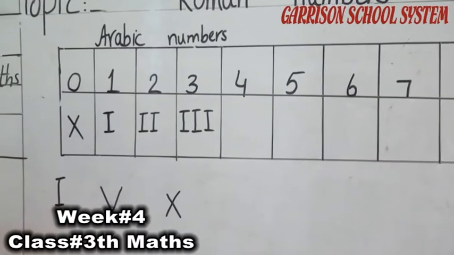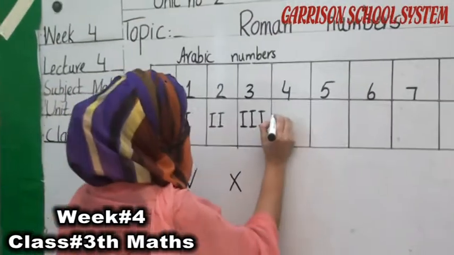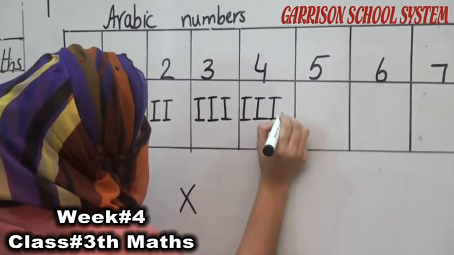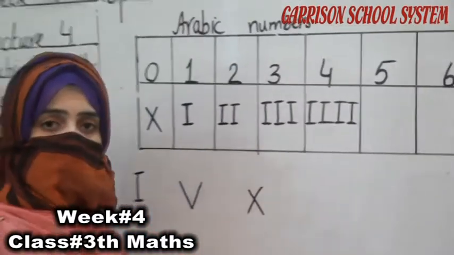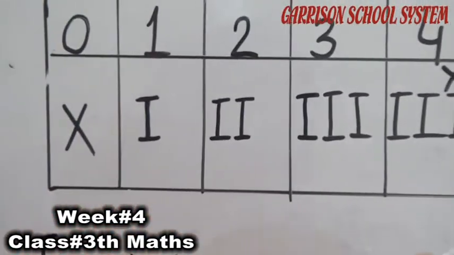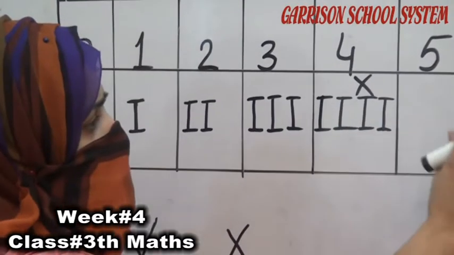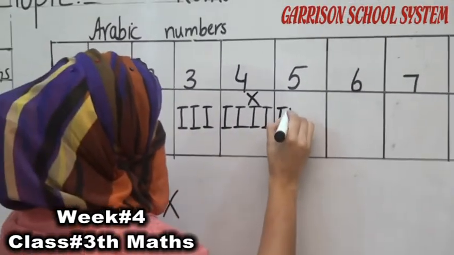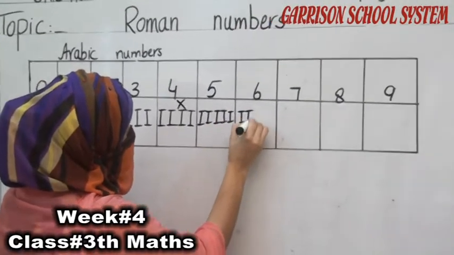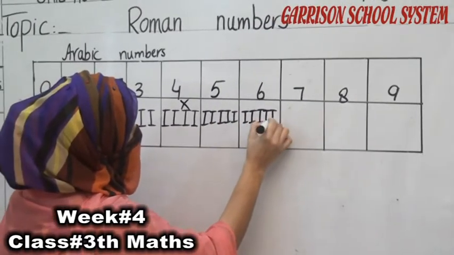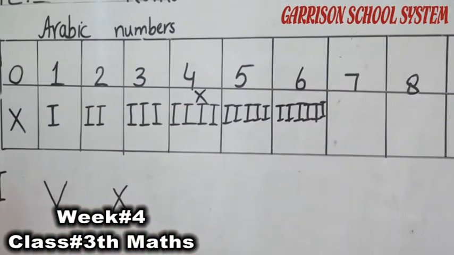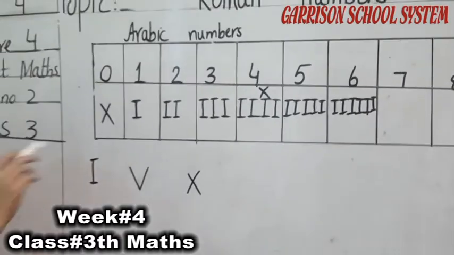Now what do we do for number 4? We have to write 4 I's? 1, 2, 3, 4. No, this is wrong. If we write like this for 5, 6, 7, and so on, it will be difficult for us to identify the numbers. It will be wrong.